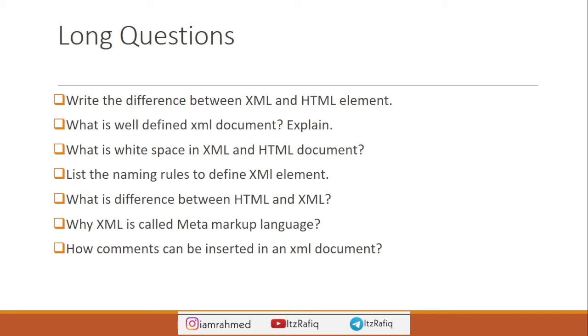Then list the naming rules to define an XML element. This one also you can write from the book. It's available on page number 93.